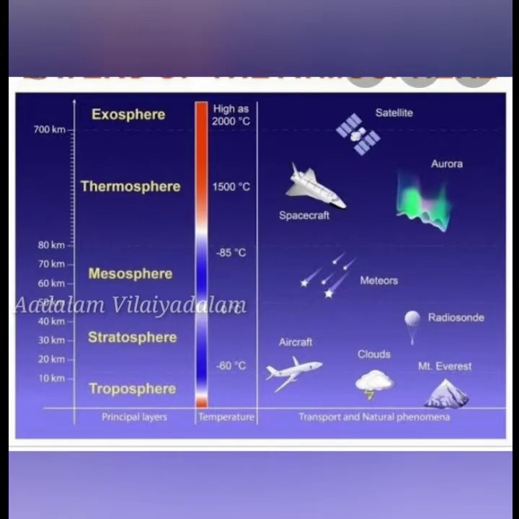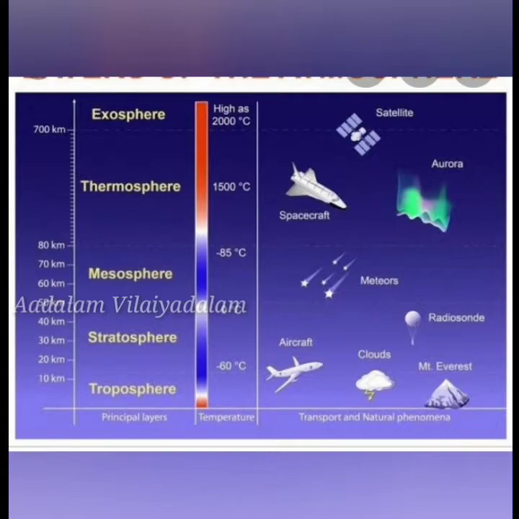Next is about thermosphere. This thermosphere exists above the mesosphere. It extends to about 600 km. The composition of gases in the lower thermosphere is more or less uniform, hence it is called homosphere. So the composition of gases is almost equal, uniform.